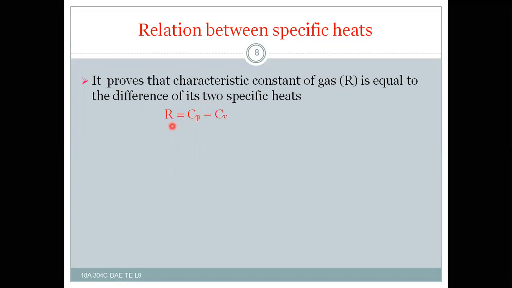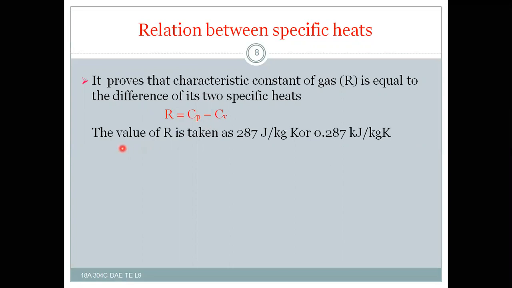That is, R is equal to Cp minus Cv. And the value of R is taken as 287 joule per kg Kelvin, or 0.287 kilojoule per kg Kelvin.